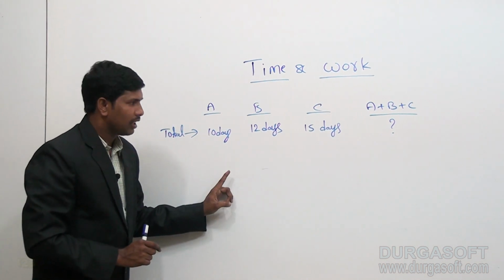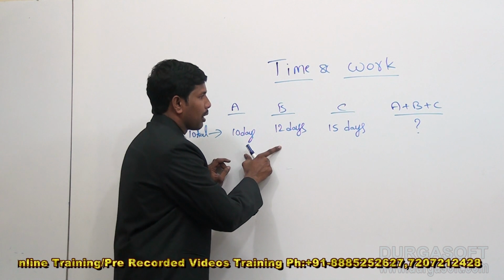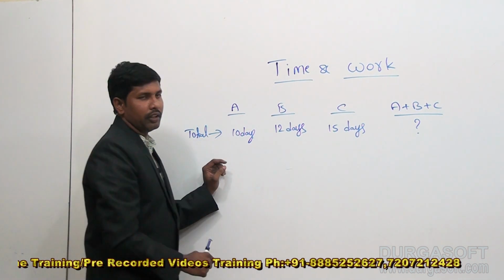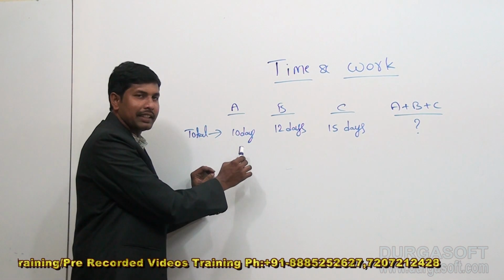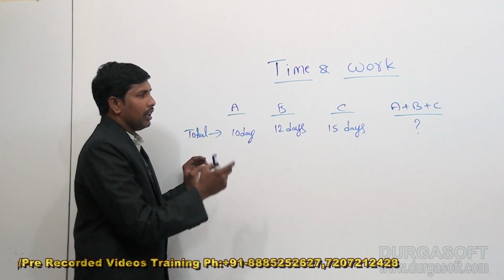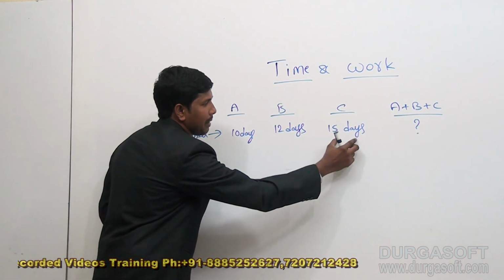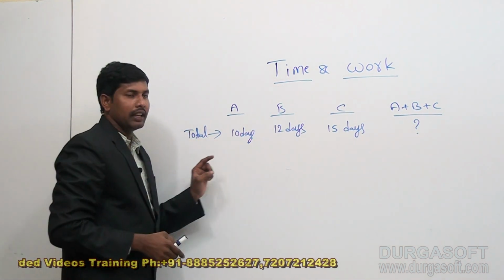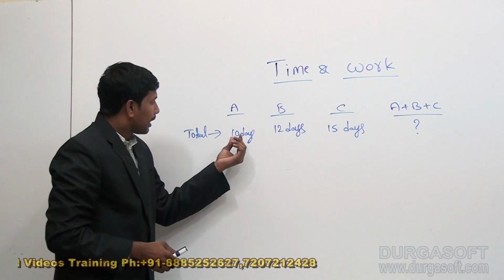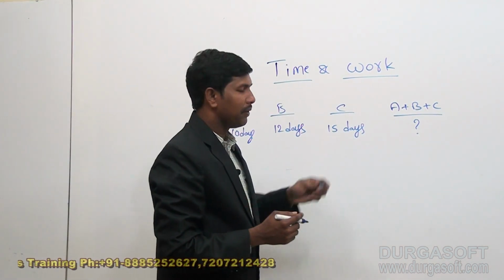So in this, first of all we need to decide the total work they are doing. The total work will be decided by these numbers. That means take the total work as the LCM of these numbers. For A, B, C, the time taken is given as 10 days, 12 days and 15 days.